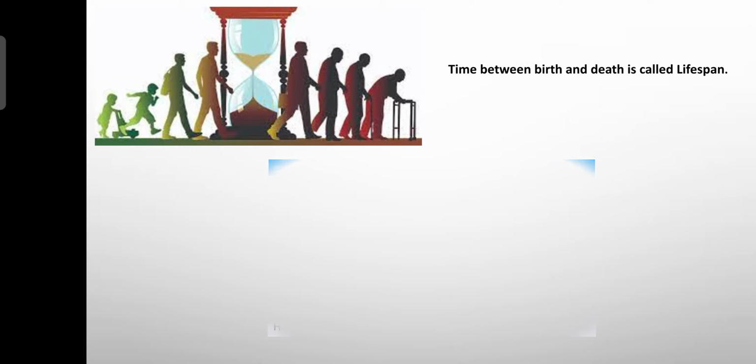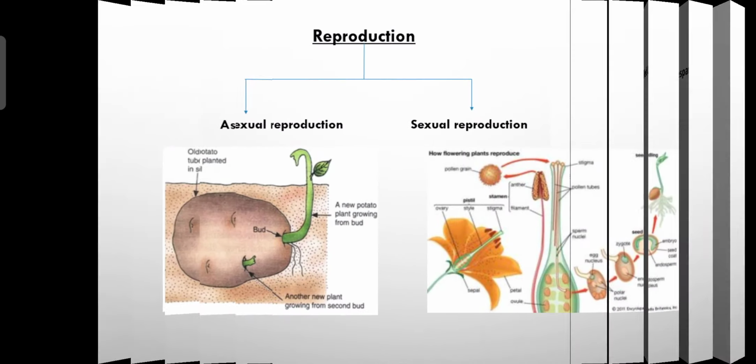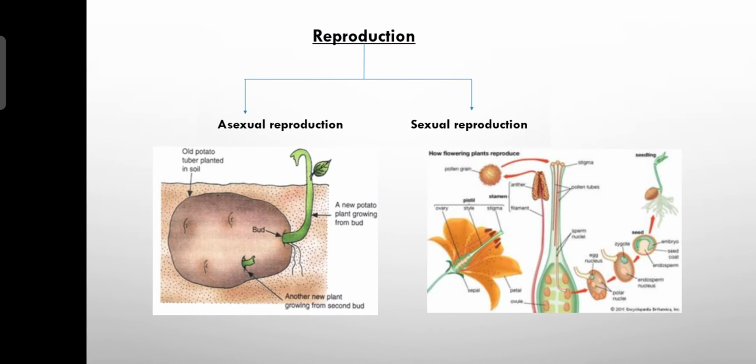Okay, the next is regarding the types of reproduction. In types, we usually have 2 types of reproduction: asexual reproduction and sexual reproduction. What is asexual reproduction, and what is sexual reproduction?